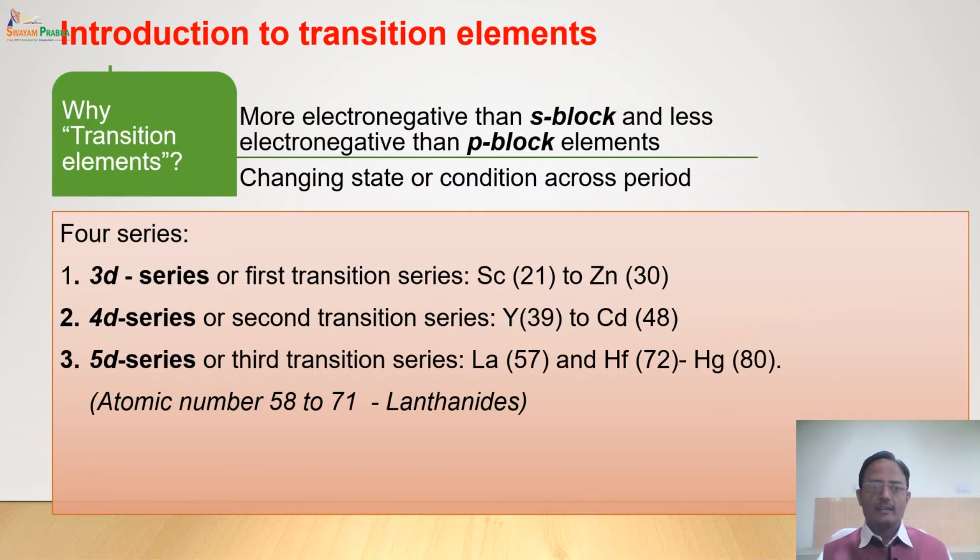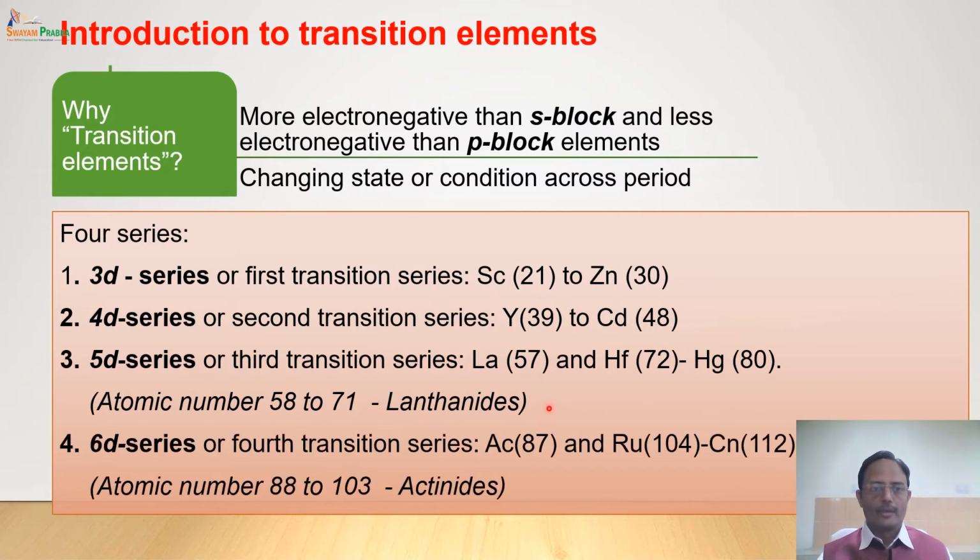You will find that some atomic numbers are missing from atomic number 58 to 71. These elements belong to a different series called the inner transition element series, which is the first inner transition series, that is lanthanides. The 6d or fourth transition series extends from actinium and then from rutherfordium to copernicium. Again, in between these, 14 atomic numbers are missing which belong to the actinide series, which are inner transition elements.